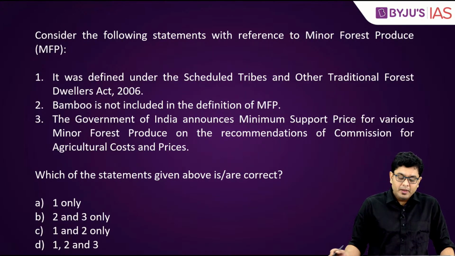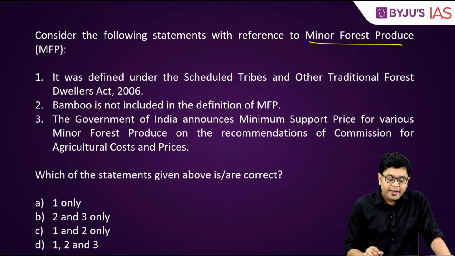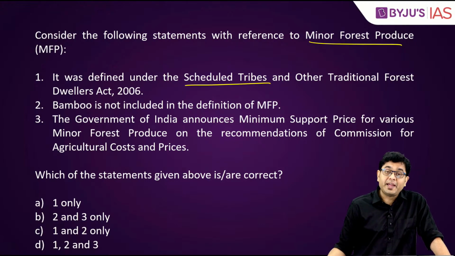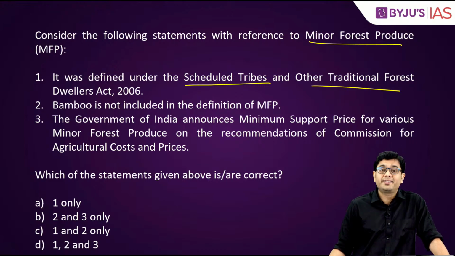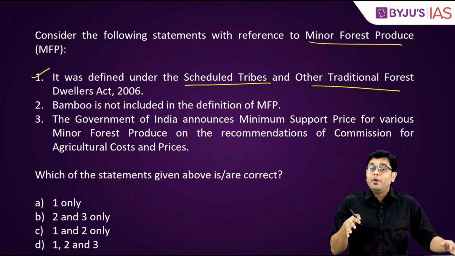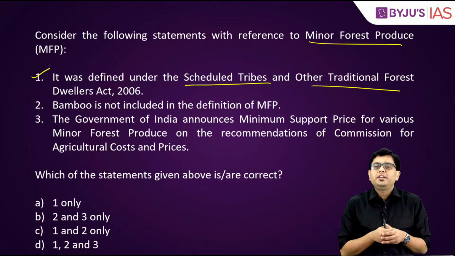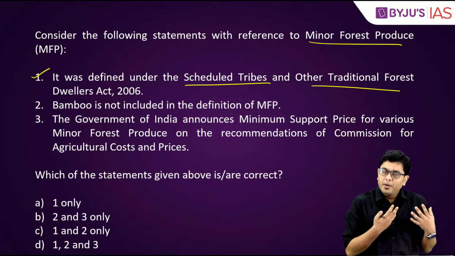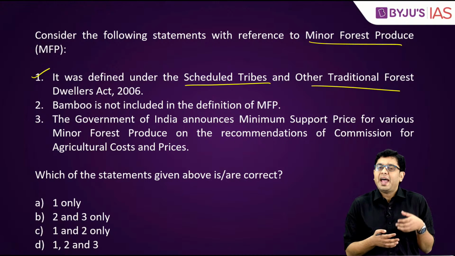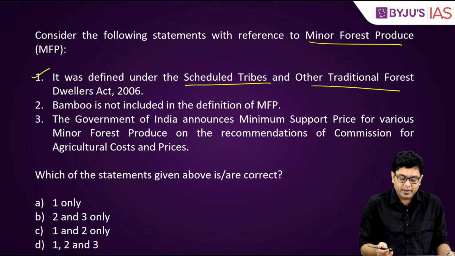Next, consider the following statements with reference to minor forest produce. First, it was defined under the Scheduled Tribes and Other Traditional Forest Dwellers Act 2006. This is correct. So here there were many items which were defined so that these items could be collected by the people living in the forest, the tribes, and they could be sold so that they also have a kind of an economic activity going on.